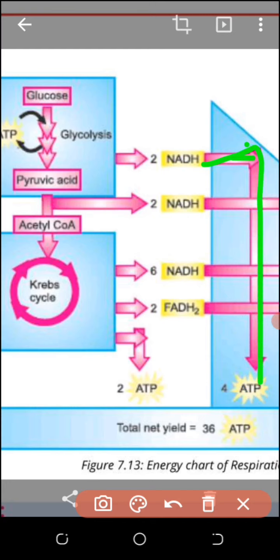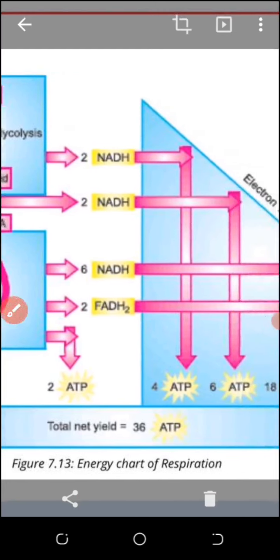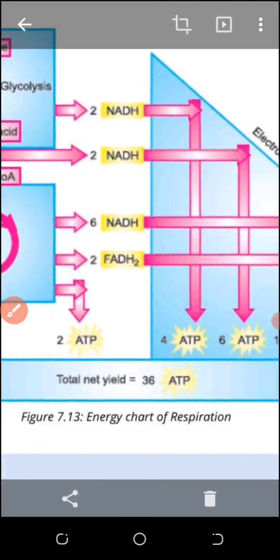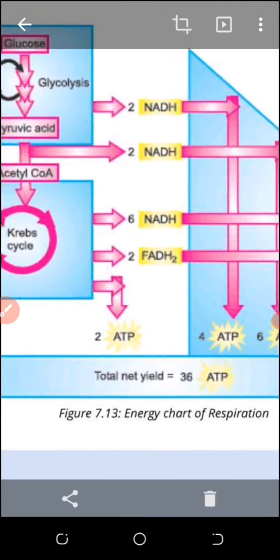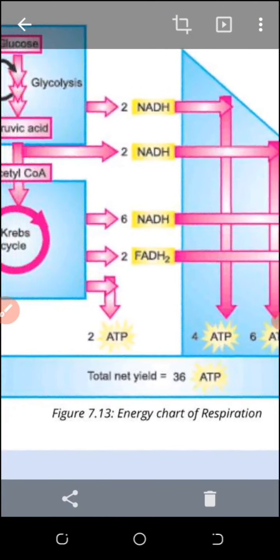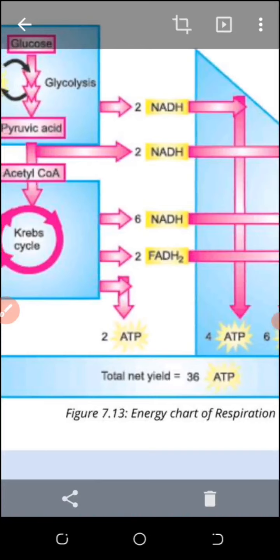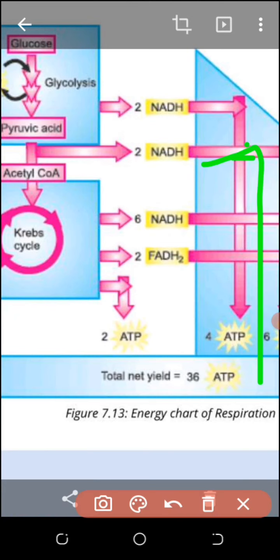One NADH normally forms 3 ATP molecules. But the NADH produced in glycolysis is outside the mitochondria. Therefore, 1 ATP will be used to transport this energy into the mitochondria. So one NADH of glycolysis will produce 2 ATP molecules.